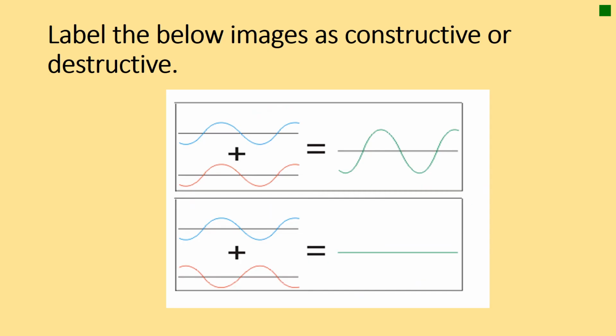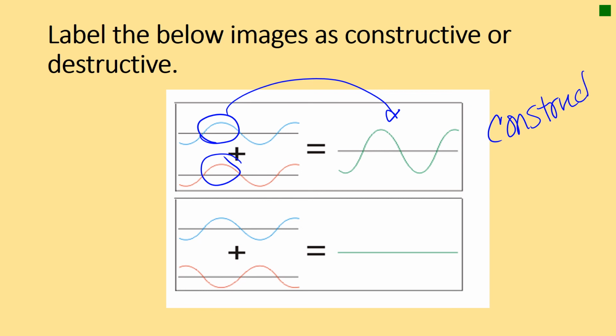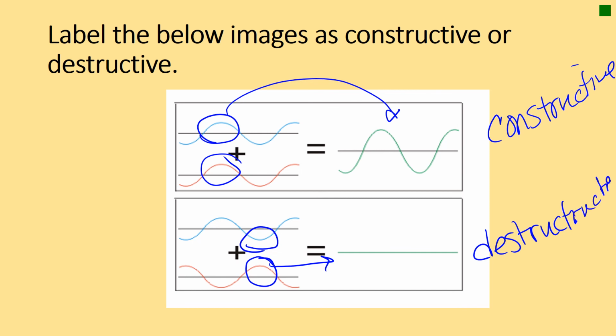All right, so let's label below the images as constructive or destructive. So if you look at these waves, notice that they are in sync with each other, or they're in phase with each other, which means that they build off. So this has to be constructive. They are constructing it, right? Whereas this guy, if you look at your peak, the other guy is a trough, so you end up with nothing. So this would be your destructive wave. Destructive.